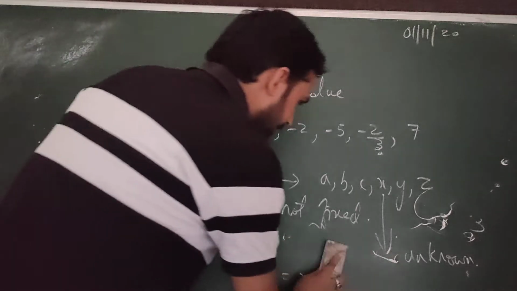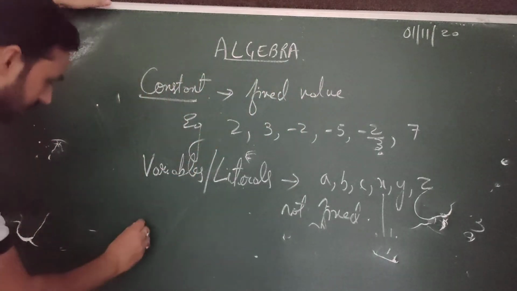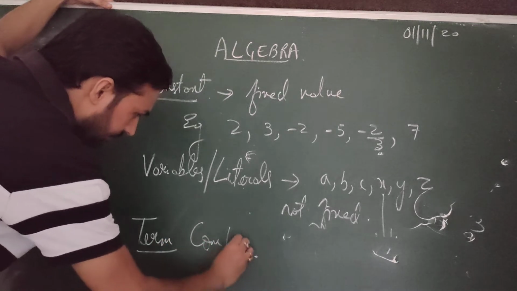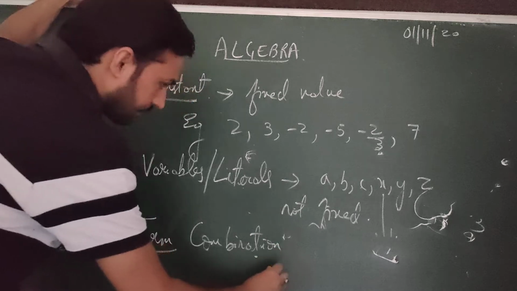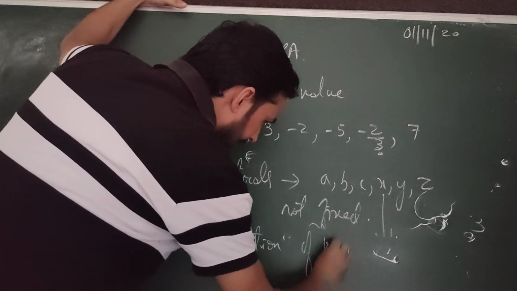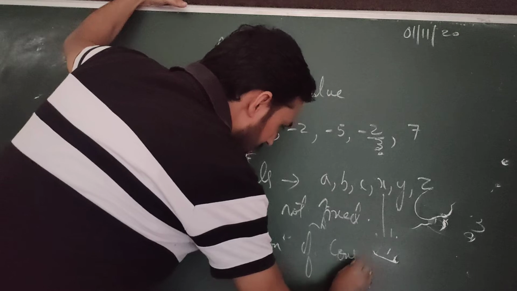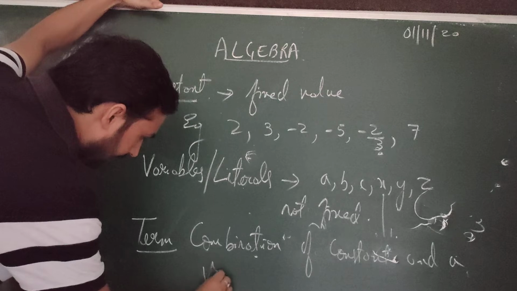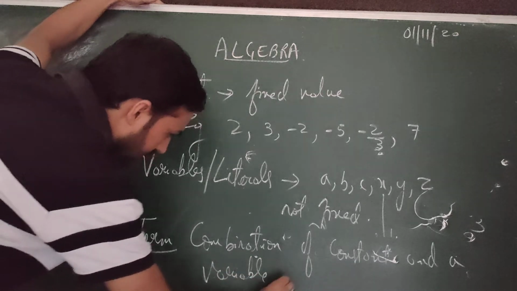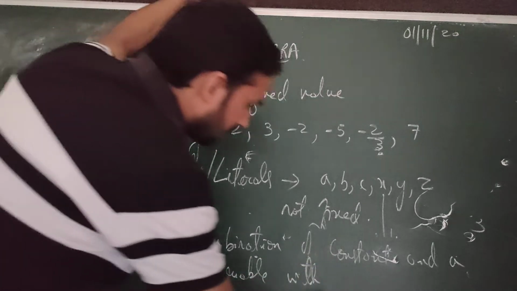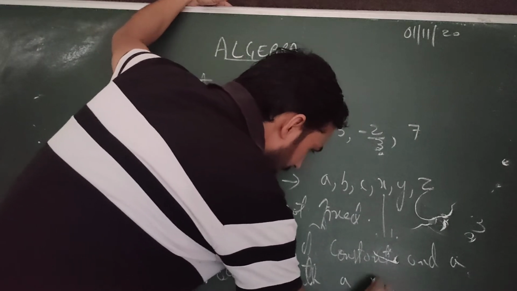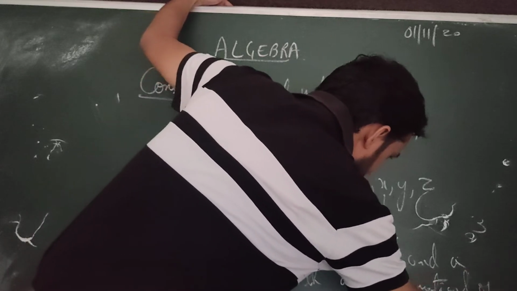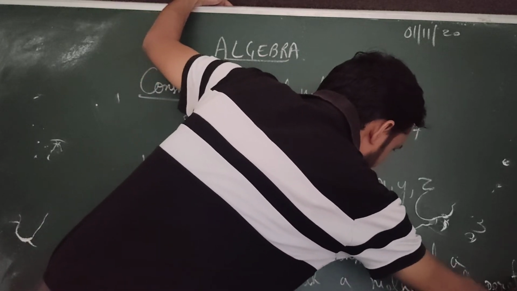Next is your term. What we understand by a term is a combination of a constant and a variable with a mathematical operation.